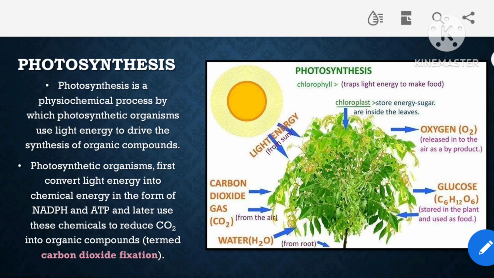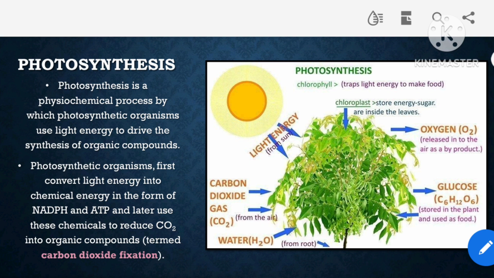Hello everyone. So today we are starting with a new topic, that is photosynthesis. So when it comes to botany and when we talk about plant physiology, photosynthesis is a very important metabolic process,